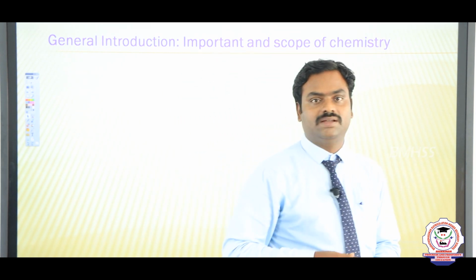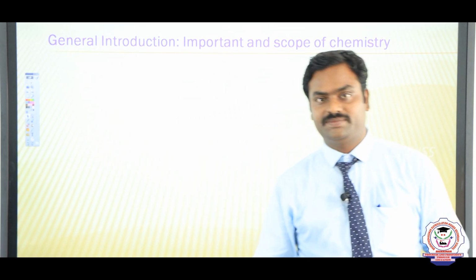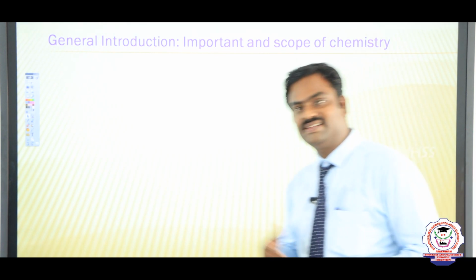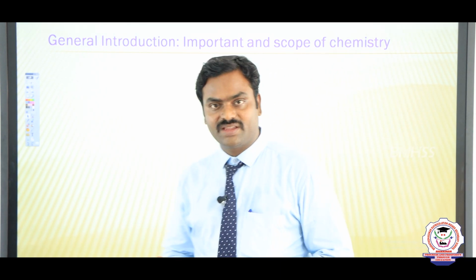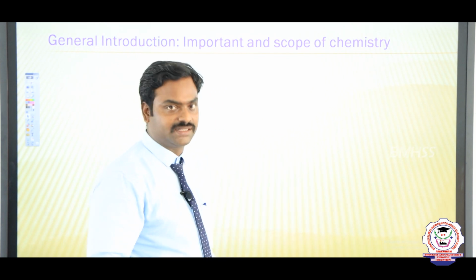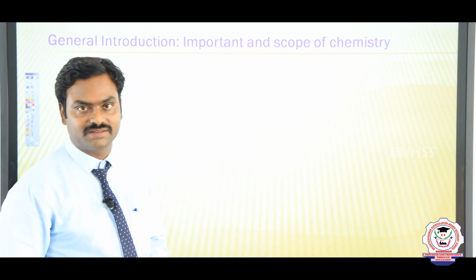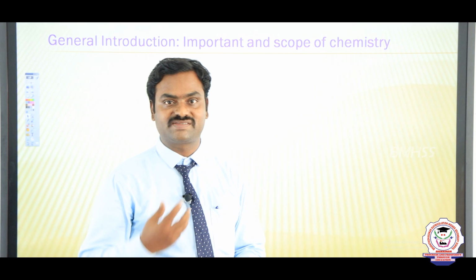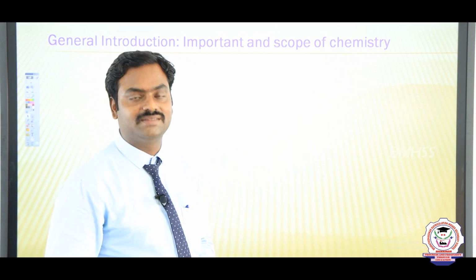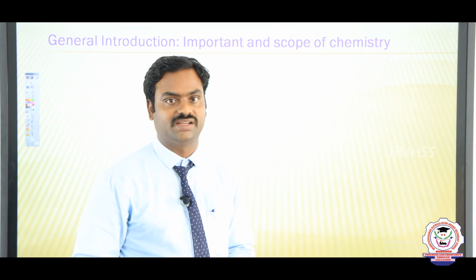Among them, one of the branches is chemistry. In chemistry, what are we discussing? The interaction of matter with another matter. It may be a physical interaction or a chemical interaction. If you study these kinds of interactions, then the study is known as chemistry.